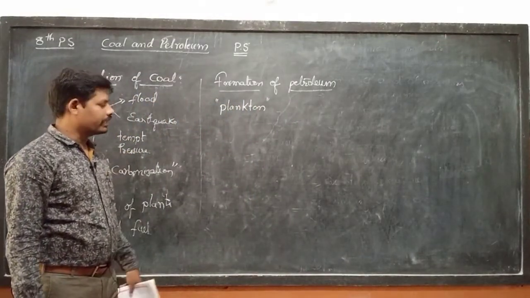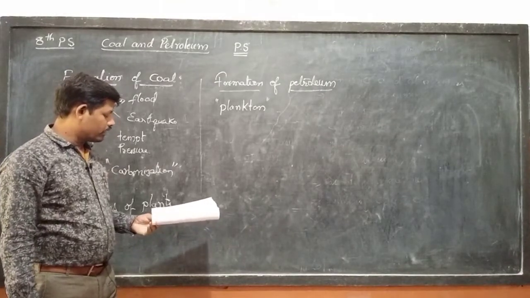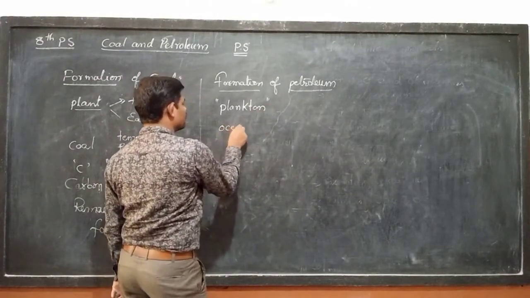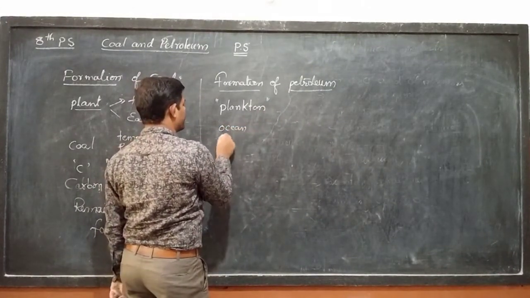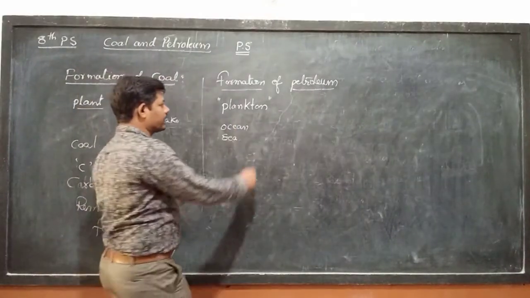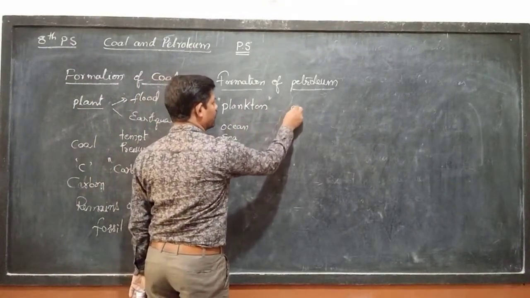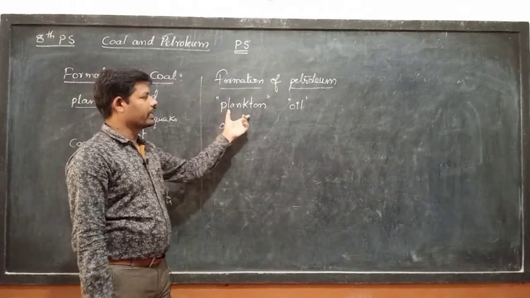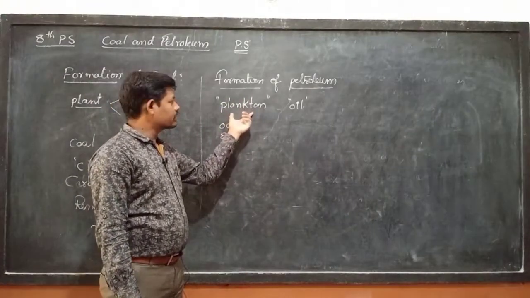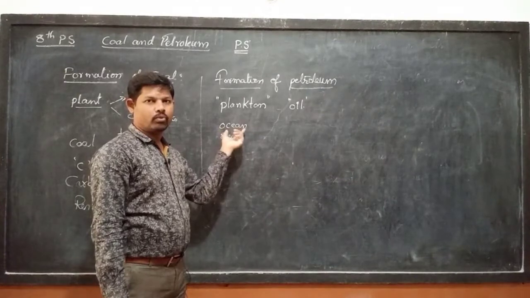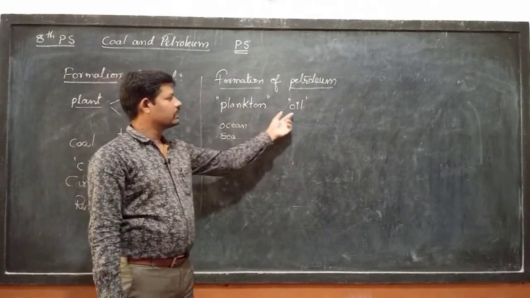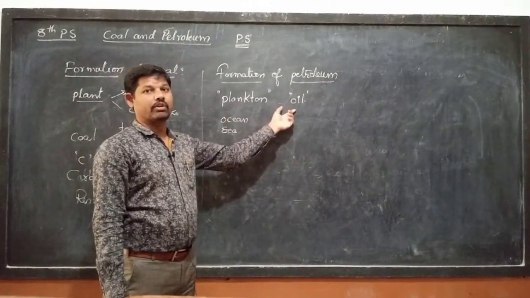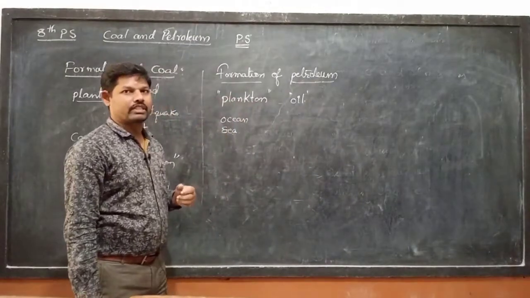Plankton are tiny organisms that are found at the bottom of the seas and oceans. Plankton have a tiny droplet of oil inside their body. We know that small oil droplets are present in the plankton bodies.